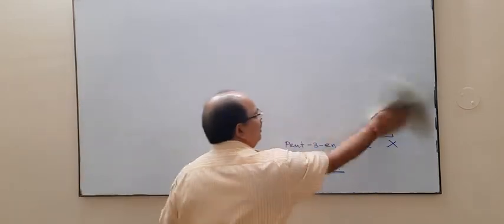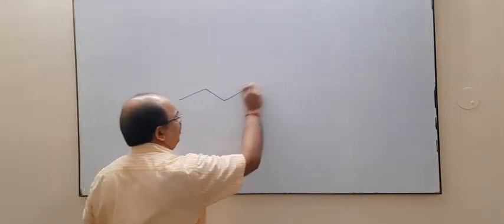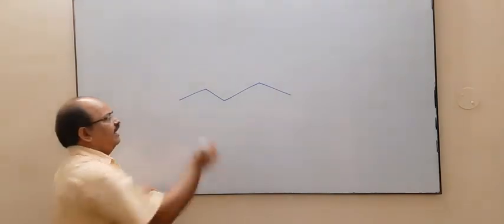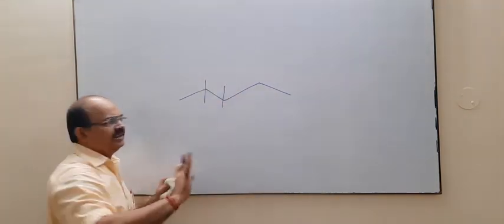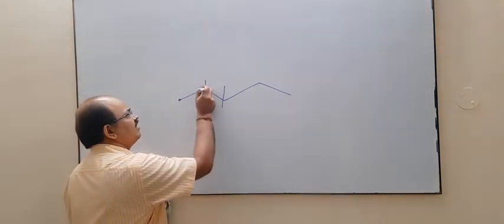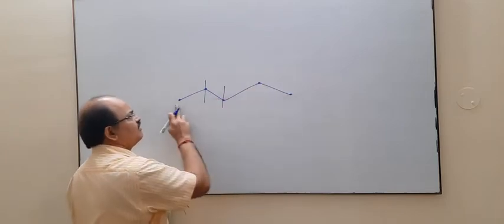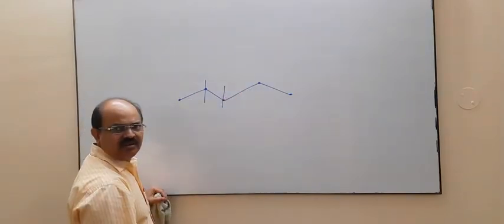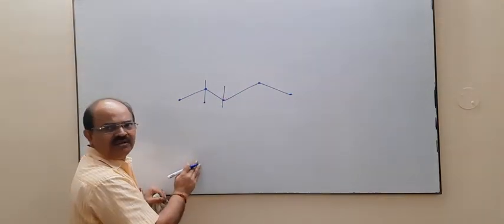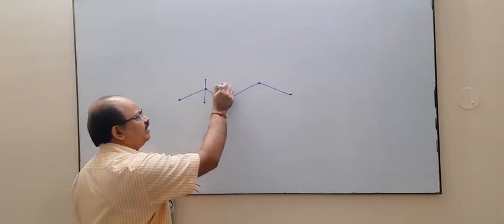Now let us suppose we place some multiple bond and side chain, then what should be the name? For example, if we have a compound of this type, like this. Say this is carbon 1, this is carbon, this is carbon, this is carbon. These are line ends, these two ends, and these are joints. Now what about this? This is also carbon, this is also carbon, this is also carbon.